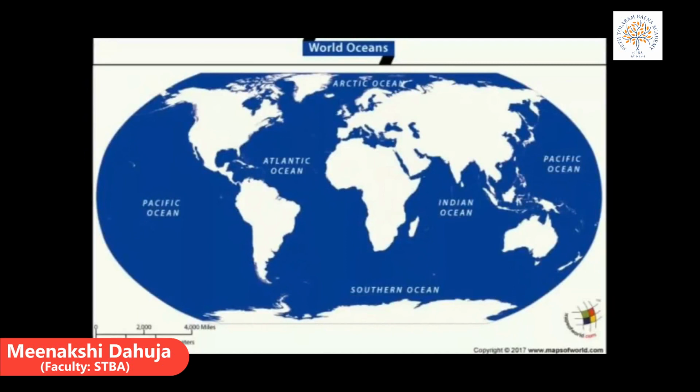Students, you can see on this world map all these 5 oceans: Pacific Ocean, Atlantic Ocean, Indian Ocean, Southern Ocean and Arctic Ocean. Children, you can see the Pacific Ocean is the largest and deepest ocean of the world. It is on the left side of North America. The Mariana Trench, the deepest place on the earth, lies in the Pacific Ocean.